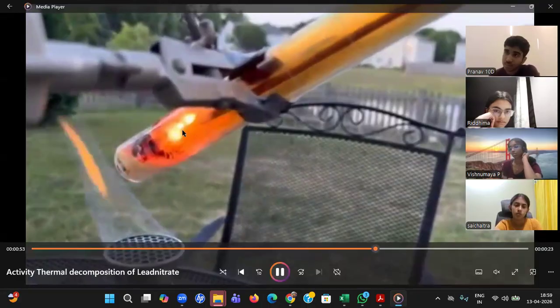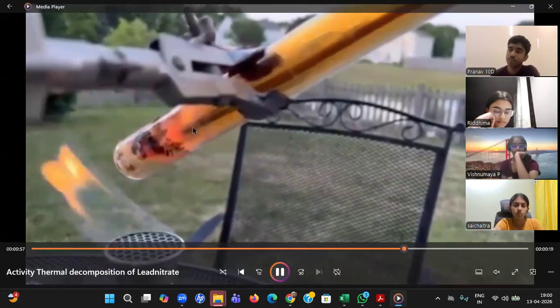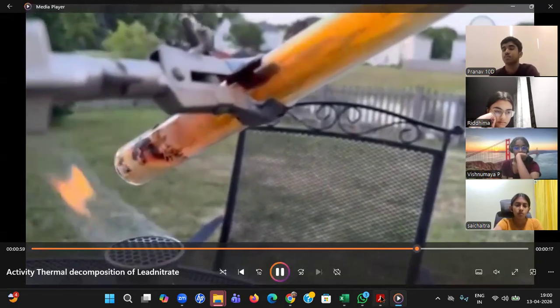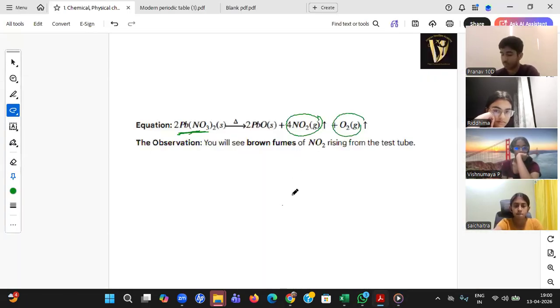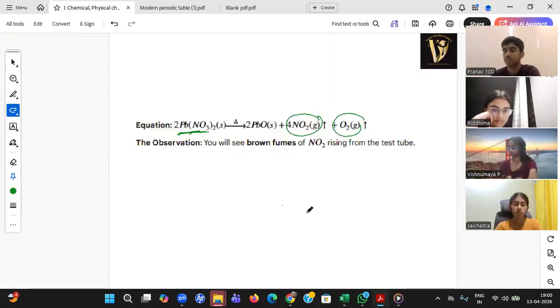You see here, if there was no oxygen, that would go off. But as there is oxygen, you can see the high intensity over there. That clearly shows oxygen is there. So whenever there is a gas present, a chemical change or chemical reaction happens. Ridhima, understood? Yes, sir. Okay.